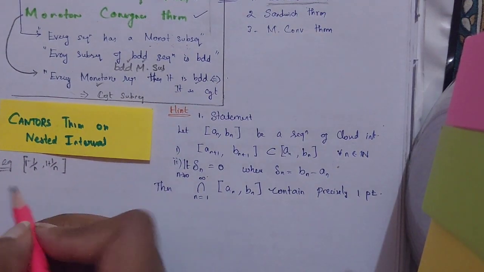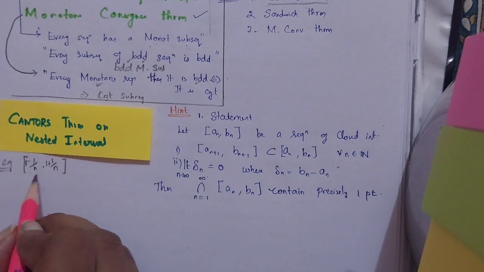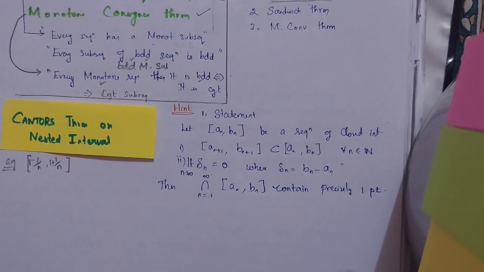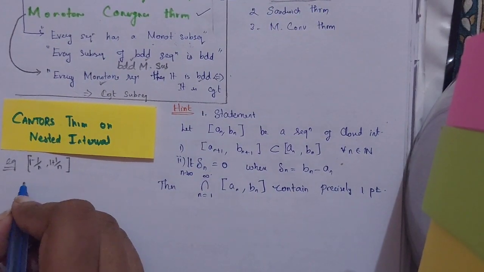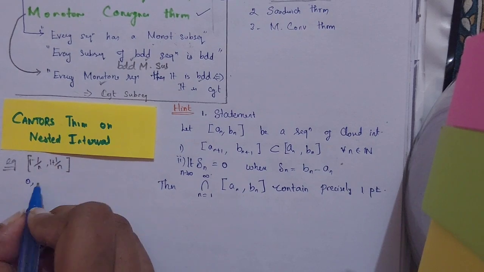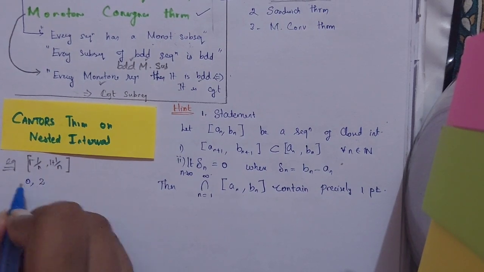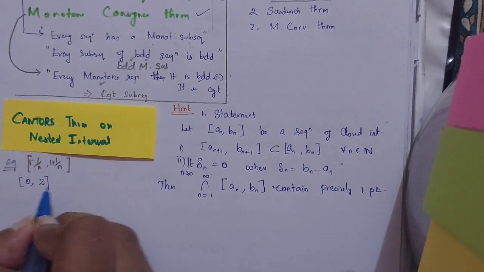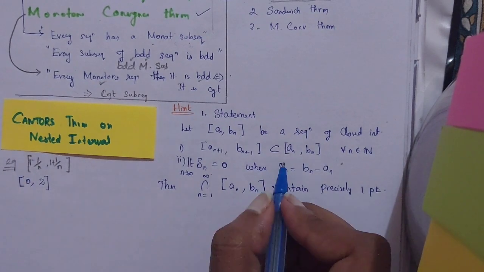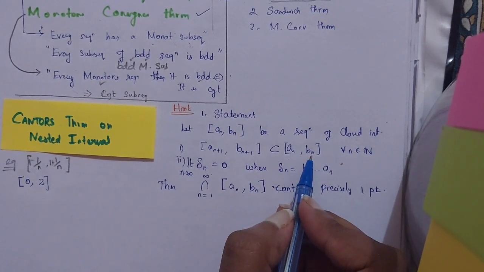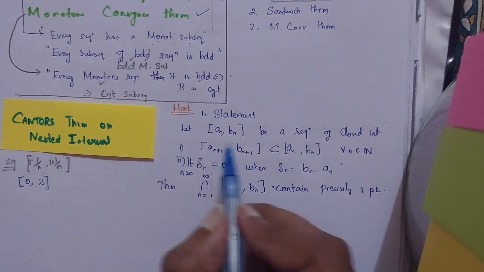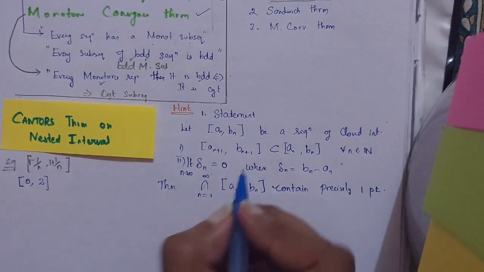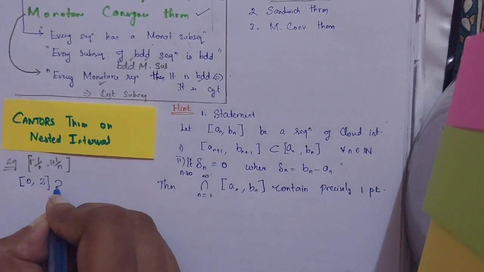So let's just try it over here: 1 minus 1 by n and 1 plus 1 by n. The first element would be [0, 2]. So this is my first interval [a1, b1]. According to my hypothesis, [a1, b1] should contain the second closed interval, [a2, b2], like this.